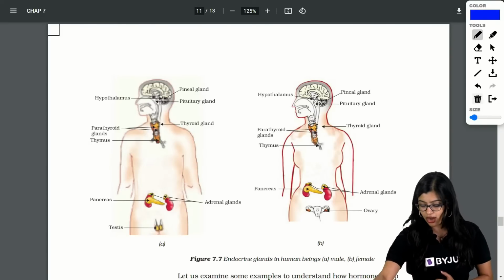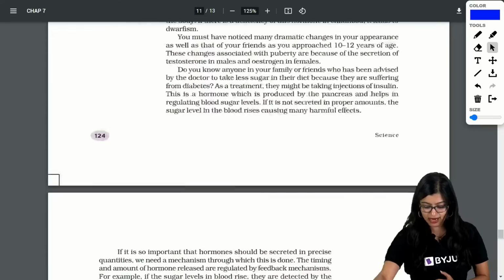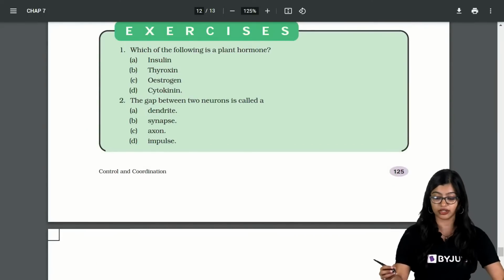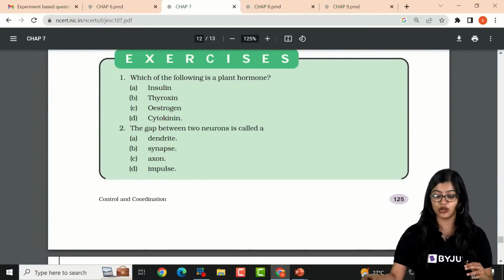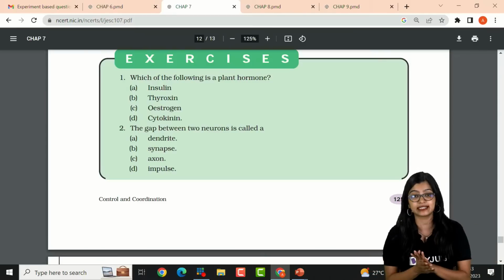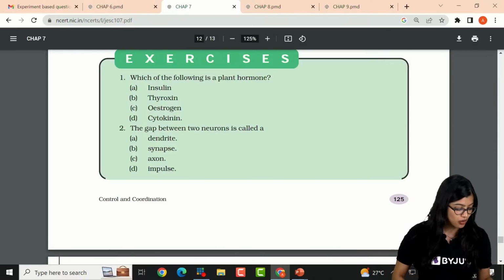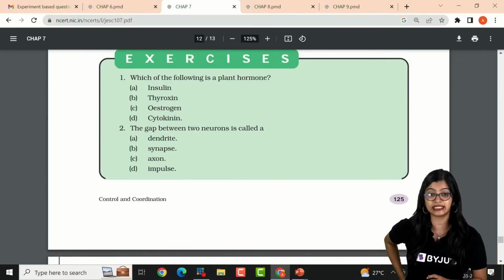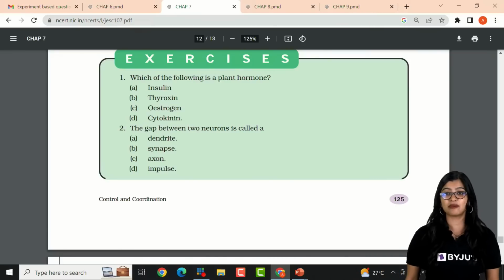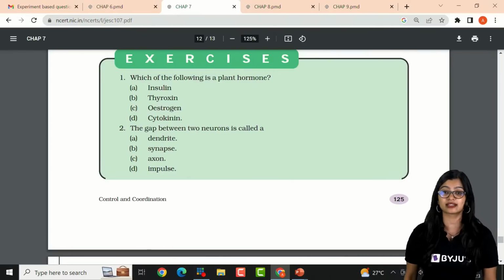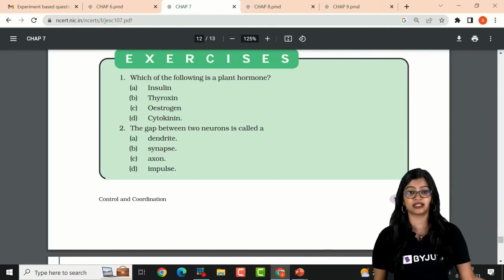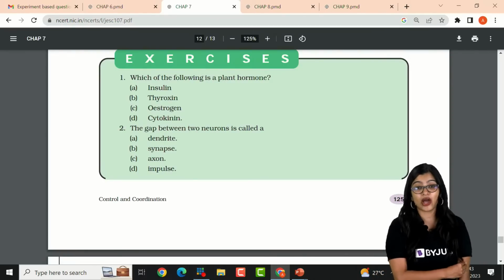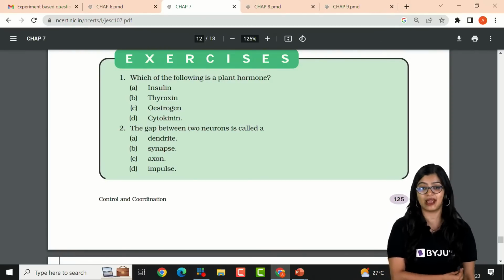All right. So with this, of course, everybody, we are done with control and coordination. We have had a look at all the important questions, and we have had a look at all the activities as well. I hope all of you are feeling more confident about this. Give me a quick thumbs up, then we will call in Ankita ma'am to take us through the last two chapters. Very simple and easy. Nephron diagram, learn for drawing and labeling both.